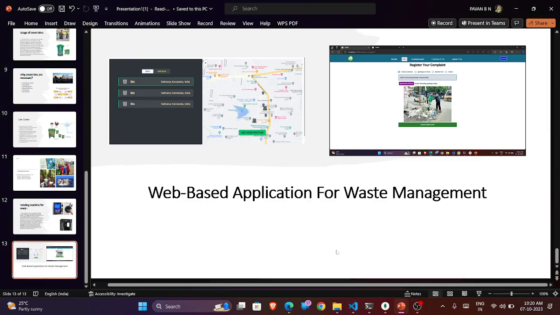Thank you for giving this opportunity to explain our prototype and implementation. I hope this prototype will help the government make citizens aware of proper disposal and make the citizens act in the right manner.